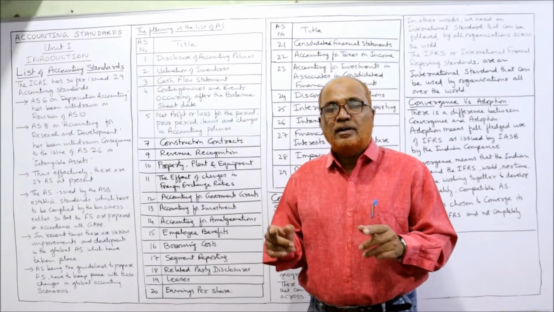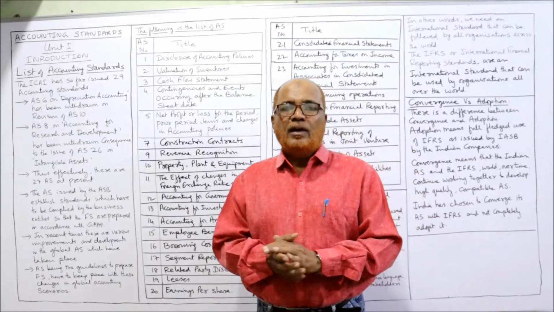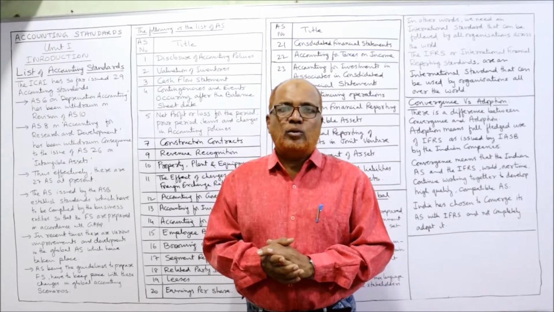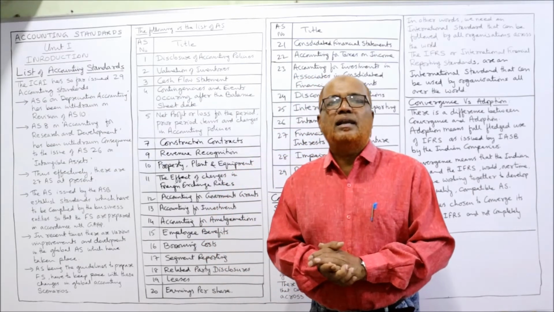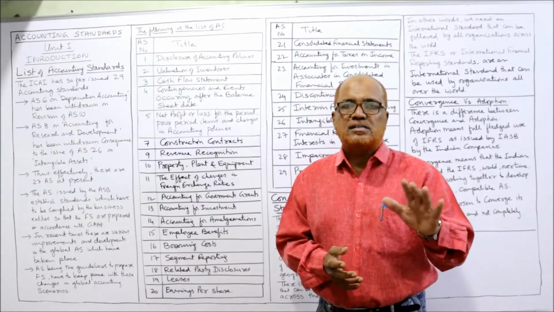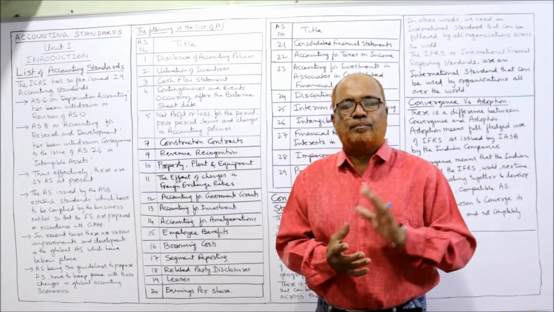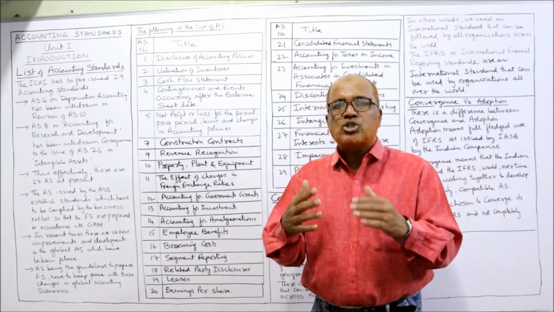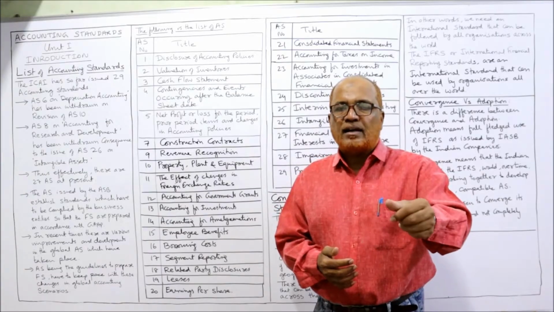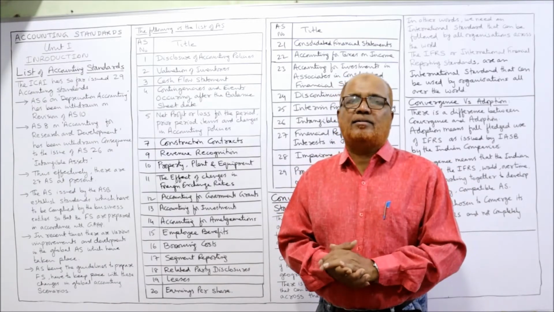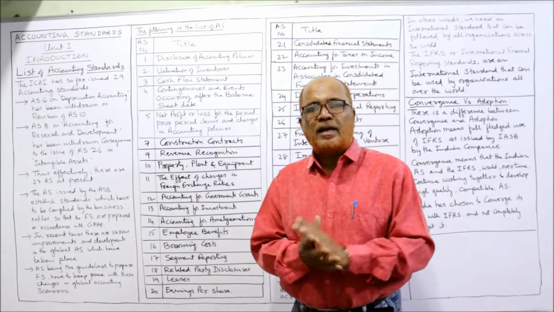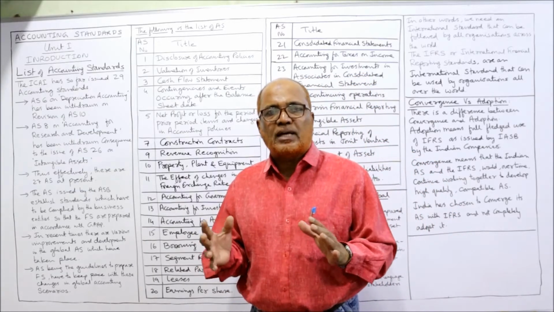So two videos are completed. This is the third video. In this video, I'm going to explain two topics. The first topic is the list of accounting standards issued by ICAI. And secondly, the convergence of Indian accounting standards with global standards. These two topics are very, very important. Watch the video till the end.